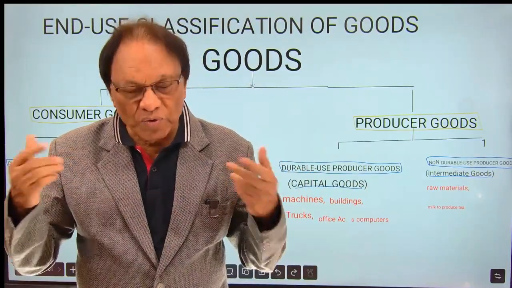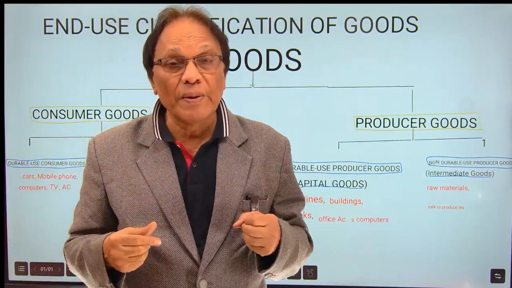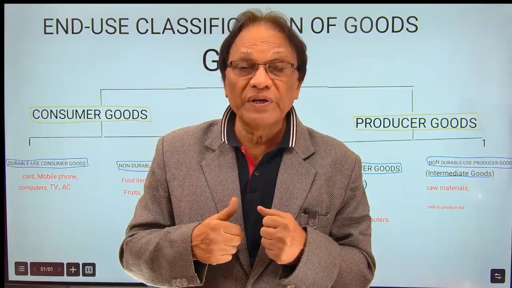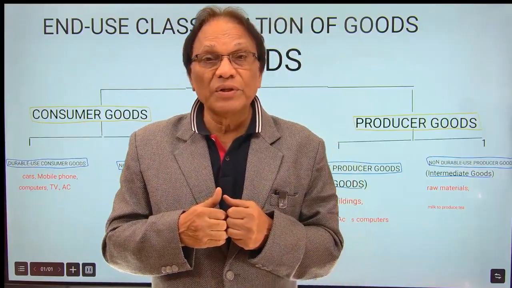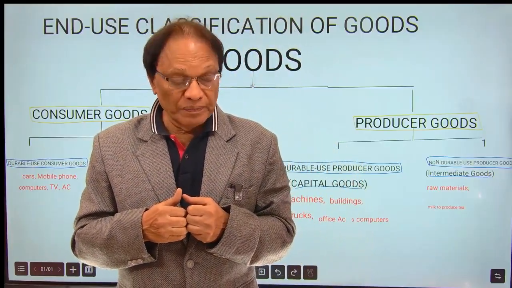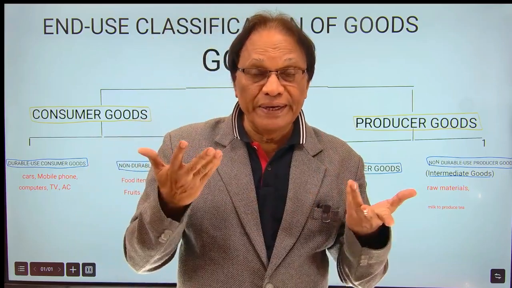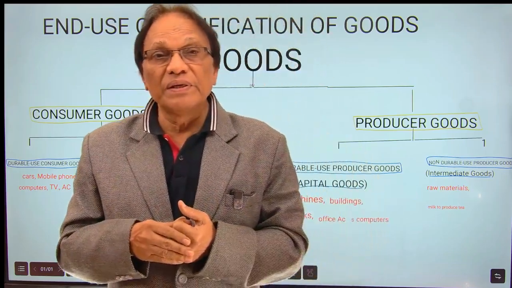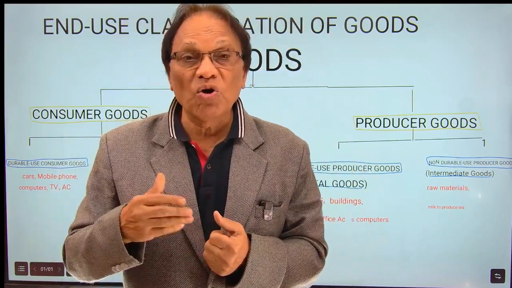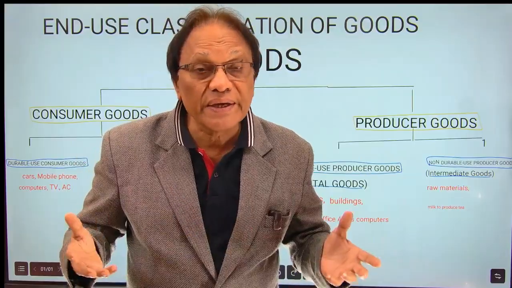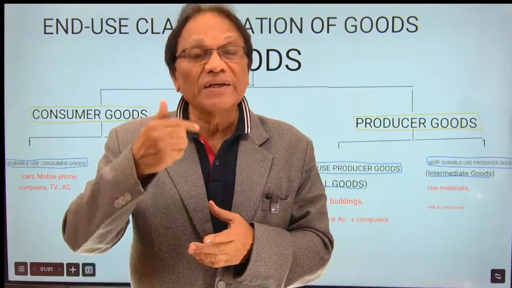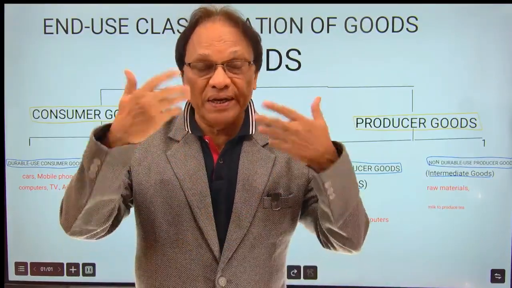For example, to understand it, we'll take an example. You feel hungry and you order something and you eat. Maybe it can be noodles, it can be a chocolate, it can be anything. That is a consumer good because you are basically consuming it.